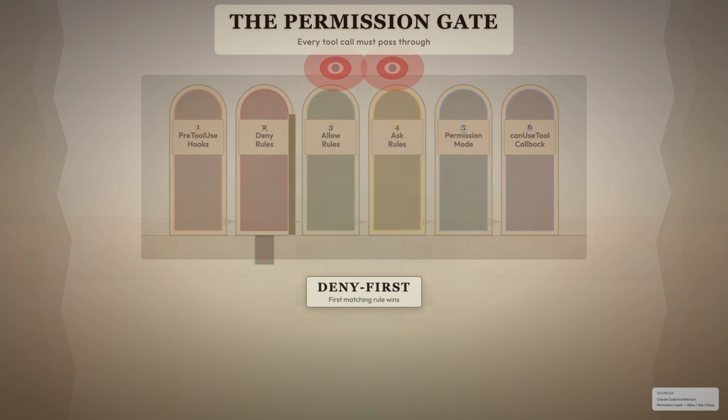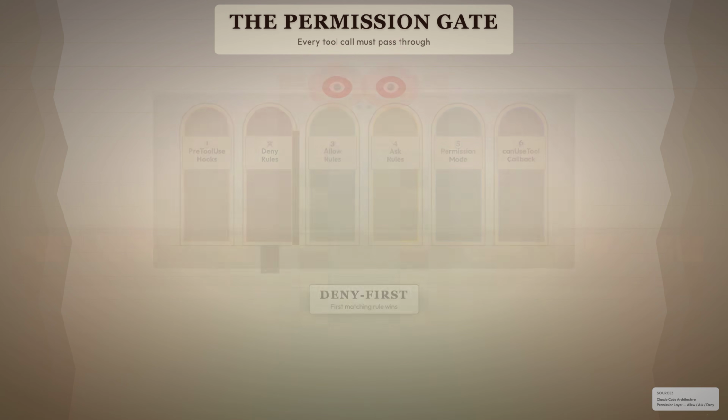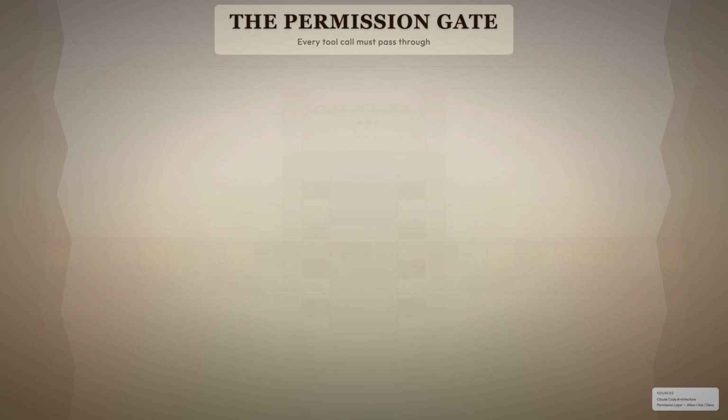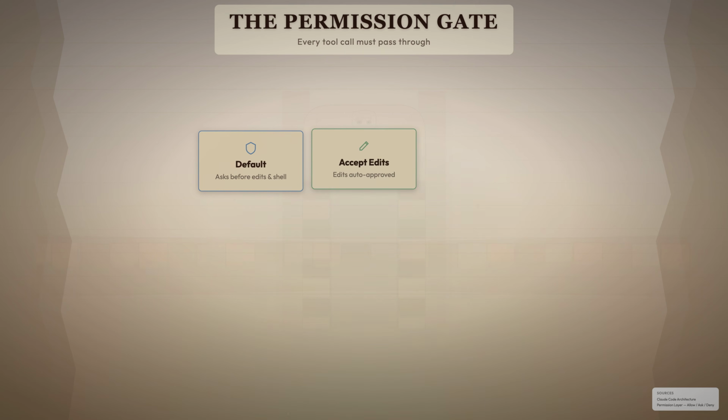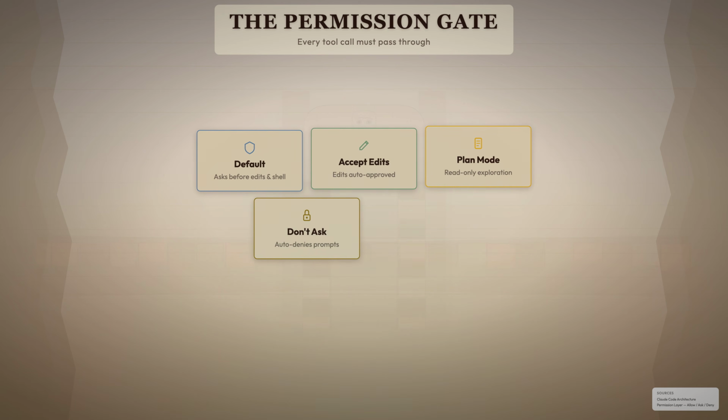It's deny-first architecture. The first matching rule wins, and denial always takes priority. Five permission modes let you tune the friction. Default mode asks before edits and shell commands. Accept edits auto-approves file changes. Plan mode is read-only, the agent can look but not touch. Don't ask auto-denies everything that would normally prompt.